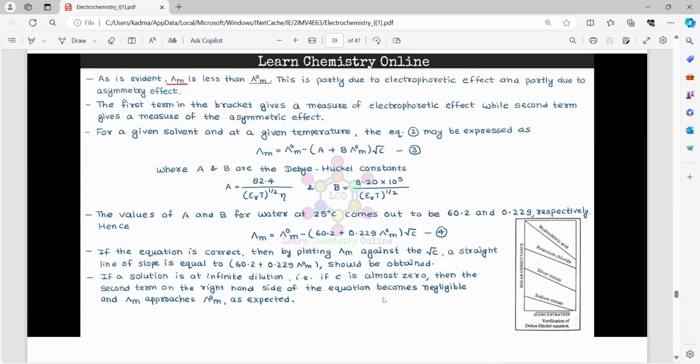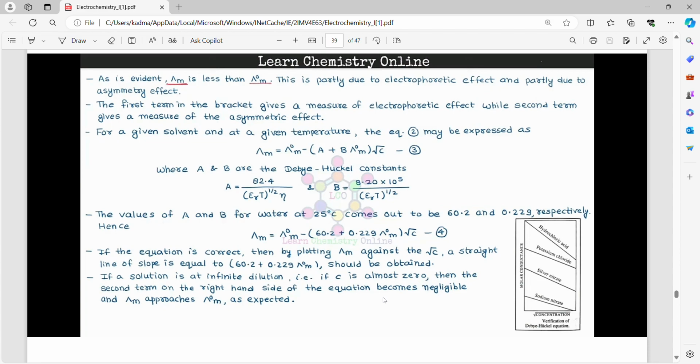As is evident, lambda m is less than lambda node m. This is partly due to the electrophoretic effect and partly due to the asymmetry effect. The first term in the bracket gives a measure of the electrophoretic effect, while the second term gives a measure of the asymmetry effect. For a given solvent and at a given temperature, equation 2 may be expressed as lambda m is equal to lambda node m minus (A plus B lambda node m) root c, where A and B are the Debye-Huckel constants.